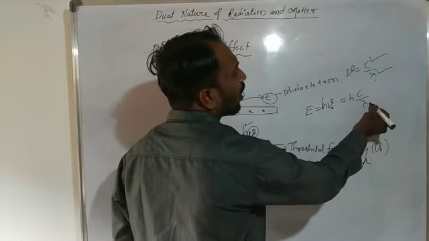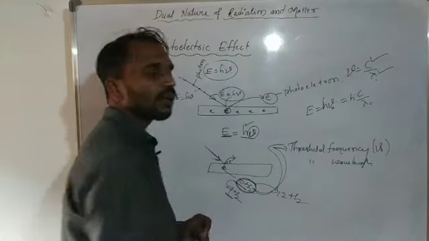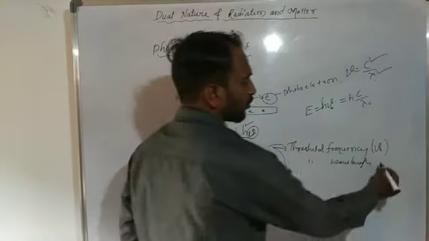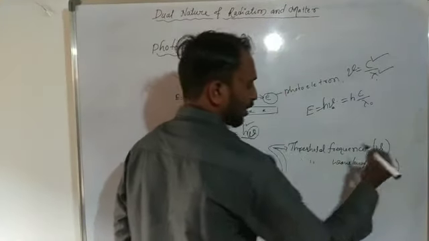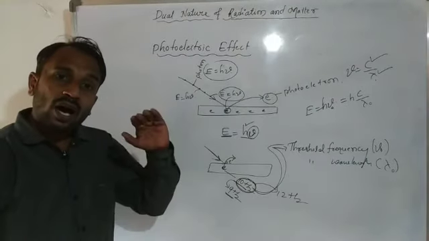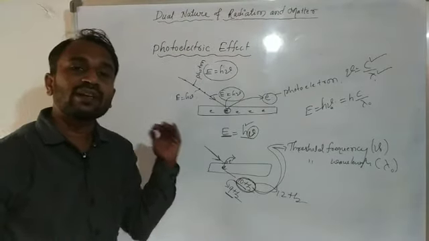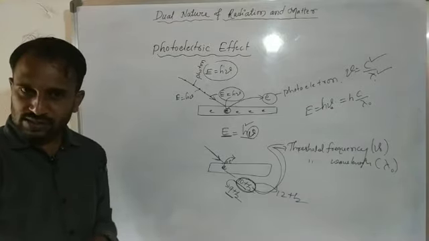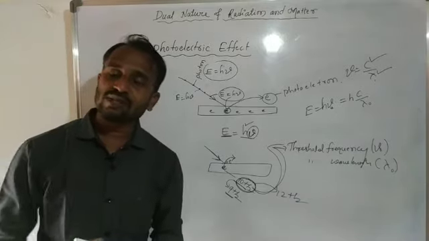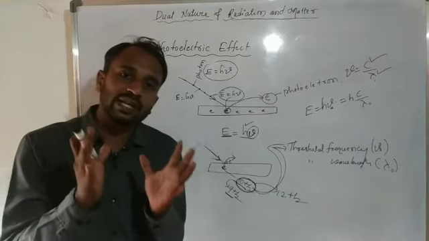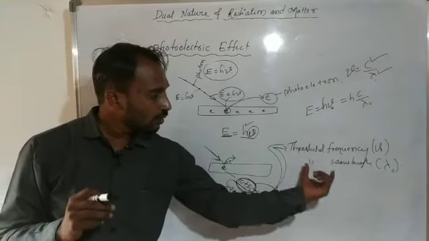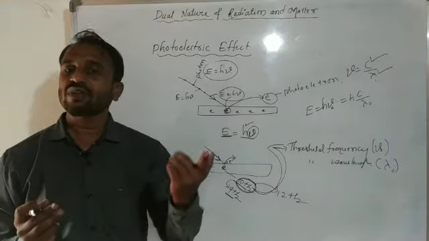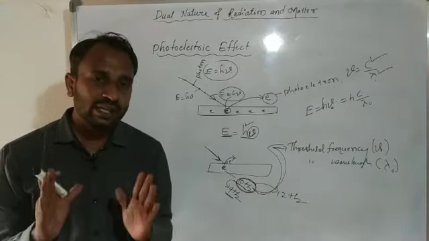It means lambda naught is the threshold wavelength, the maximum wavelength. Above this wavelength, we don't get any photoelectric effect. Threshold frequency is the minimum frequency; below this minimum frequency, we don't get any photoelectric effect. Threshold wavelength is the maximum wavelength; above this wavelength, we don't get any photoelectric effect.